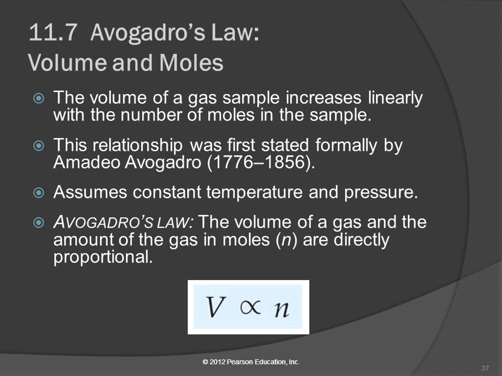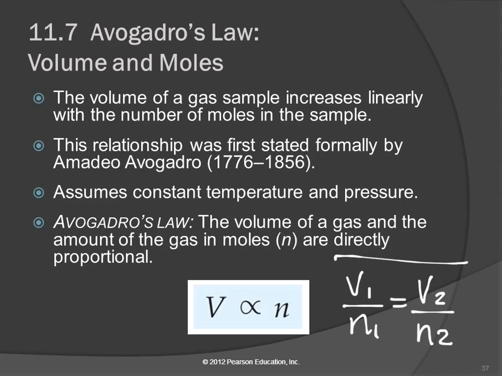And what I left out of the slides was writing it out in V1, N1 type form. So here, I'll write it in here for you. V1 over N1 is equal to V2 over N2. It's a lot like the volume temperature relationship. When one goes up, the other goes up. When one goes down, the other goes down. So that is Avogadro's law. Let's do a problem with it.